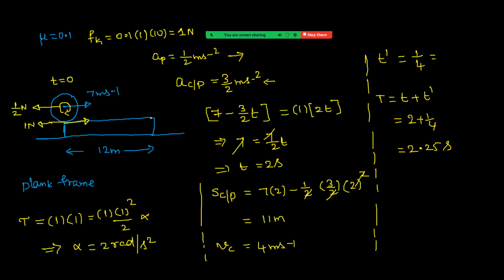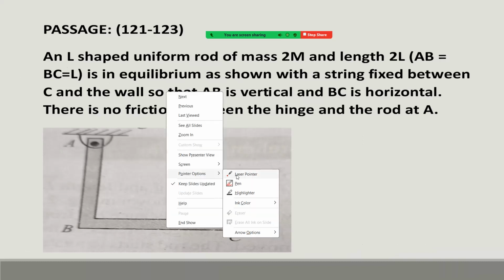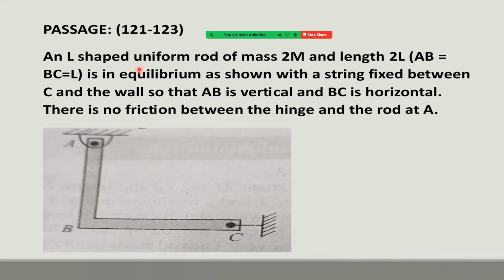Okay. Let us see next problem. An L-shaped uniform rod of mass 2m and length 2l. So condition given that AB equal to BC, L and L, is in equilibrium as shown with a spring fixed between C and the wall so that AB is vertical and BC is horizontal.